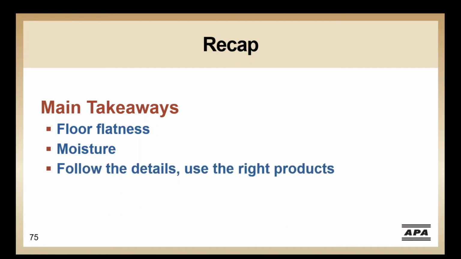Follow the details. We highlighted there are many different types of underlayment that would be suitable under all these floor finishes. Plywood underlayment can be used where the floor seems rough, even if not required. We saw different criteria from the Tile Council of North America that depends on tile size, and 7 assemblies detailed in our APA technical topic, ceramic tile over wood structural panel floors. We discussed the installation and fastening requirements for subfloor and plywood underlayment, but at the end of the day, these details need to be shown and followed to ensure a quality floor.